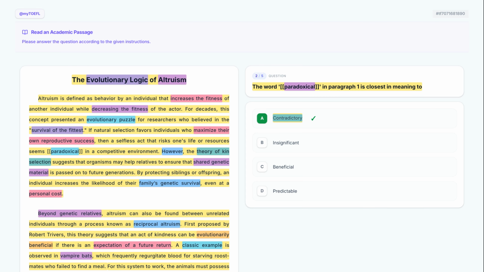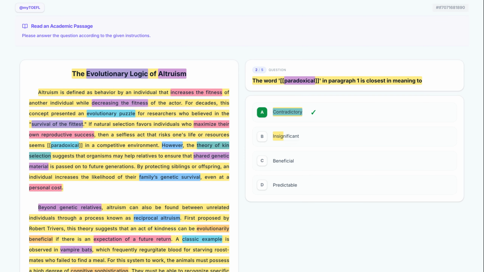Now, let's examine option B. Insignificant. The word insignificant means unimportant. However, the text presents altruism as a major evolutionary puzzle, not something that lacks importance. Eliminate this.